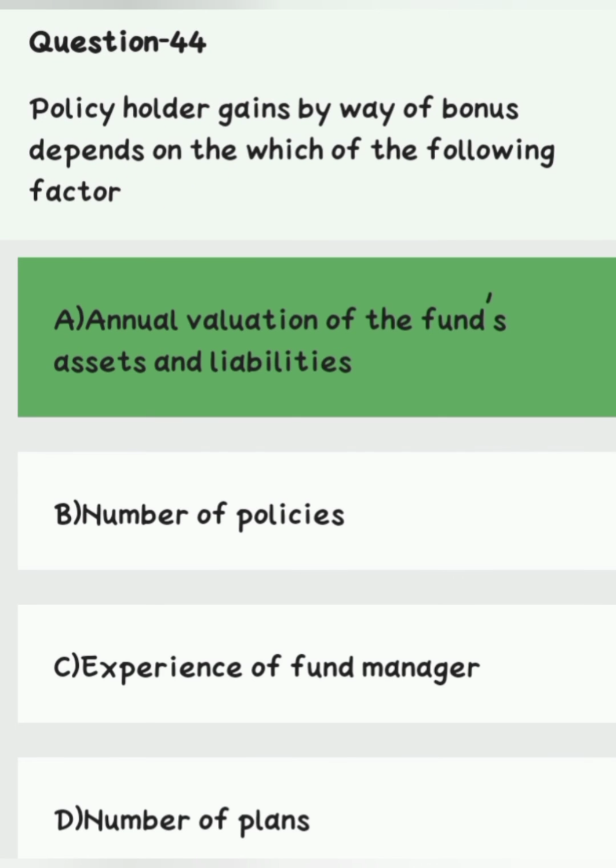Question number 44. Policyholder gains by way of bonus depends on which of the following factor? Option A, annual valuation of the funds, assets and liabilities. Option B, number of policies. Option C, experience of fund manager. Option D, number of lands. Right answer is option A, annual valuation of the funds, assets and liabilities.